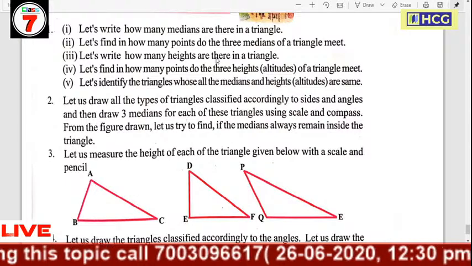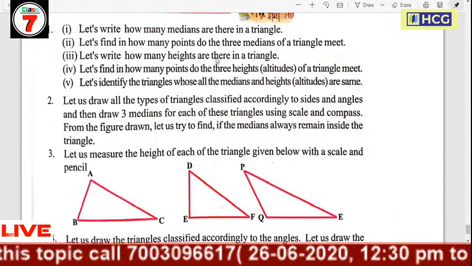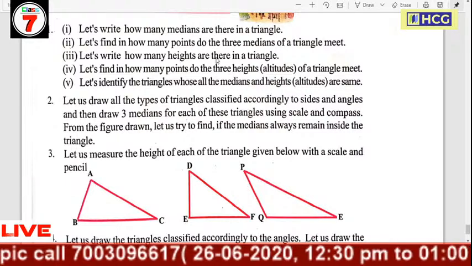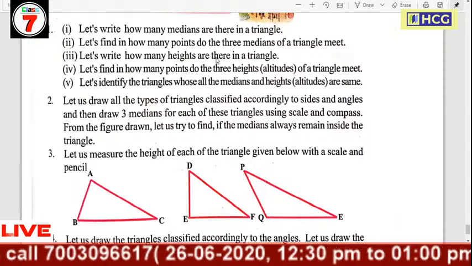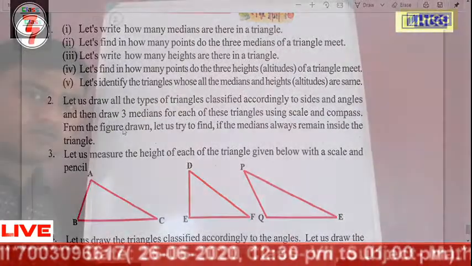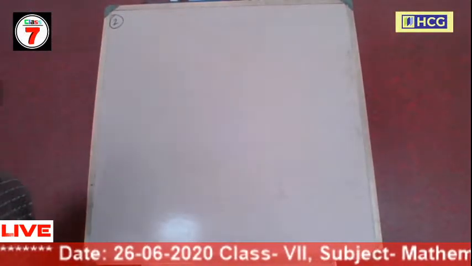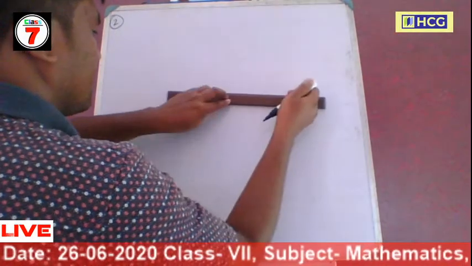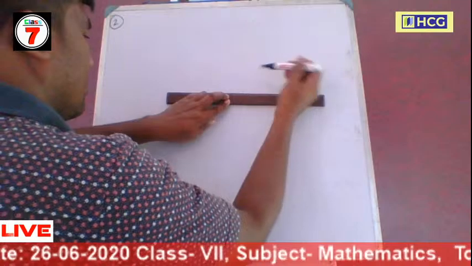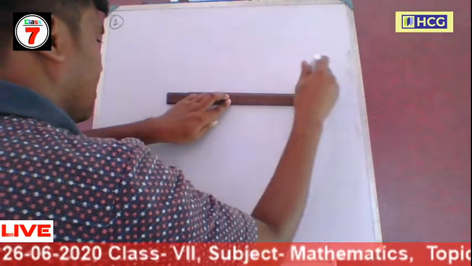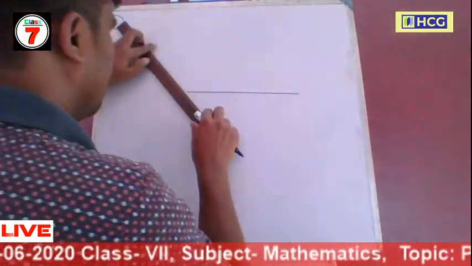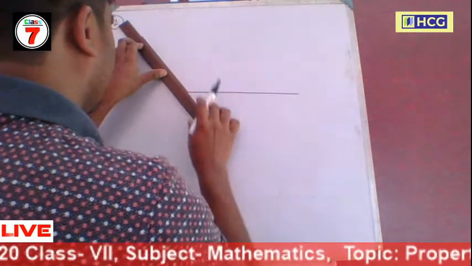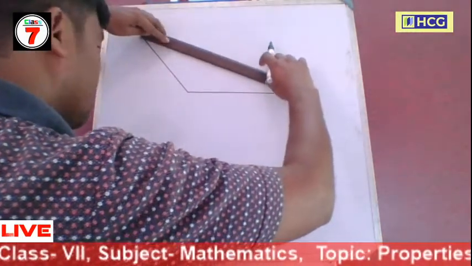In an obtuse angle triangle, one angle is obtuse, that means one angle is greater than 90 degrees. Now I draw a rough sketch of an obtuse angle triangle on the board. This is the obtuse angle triangle.